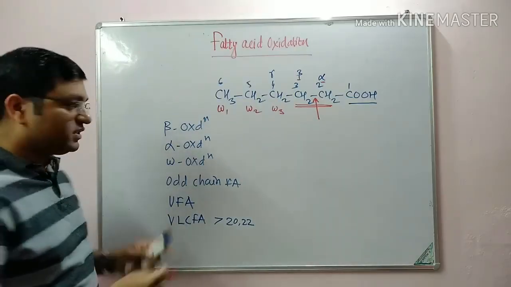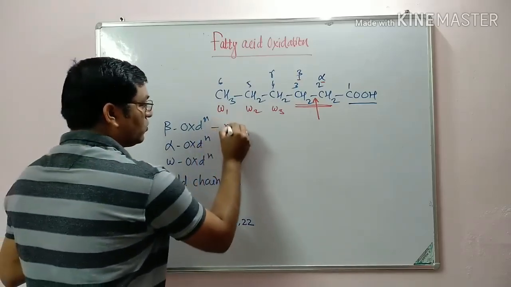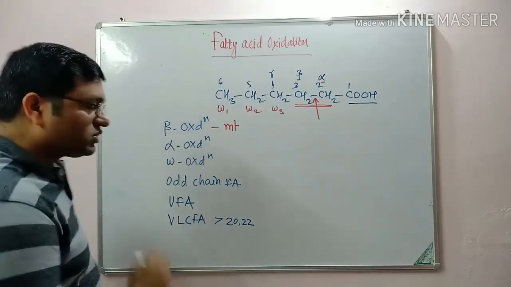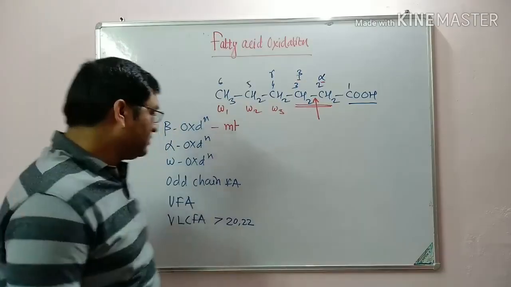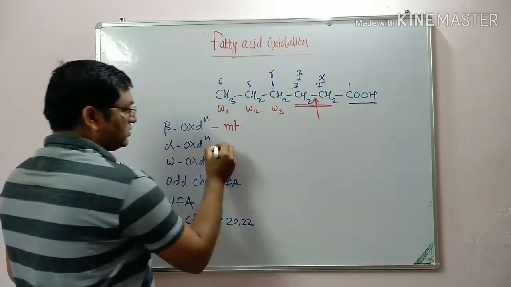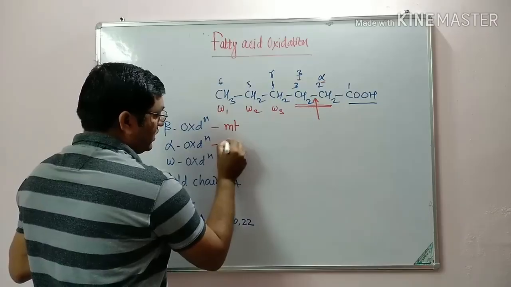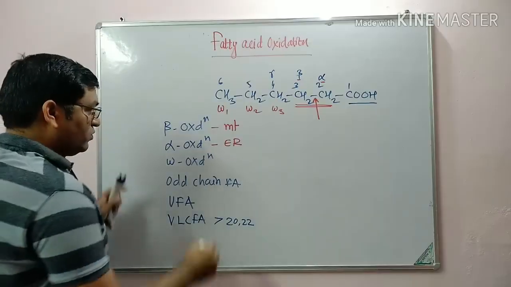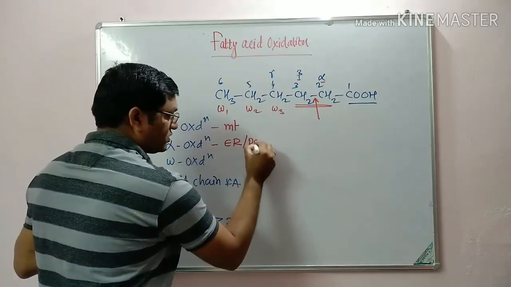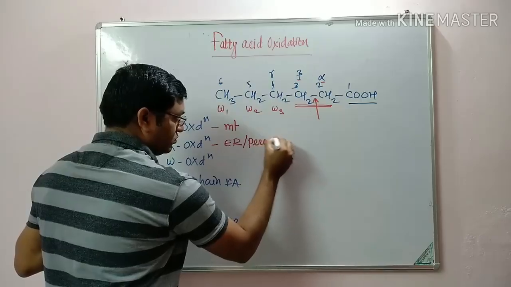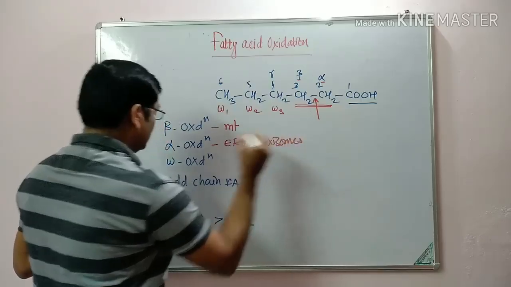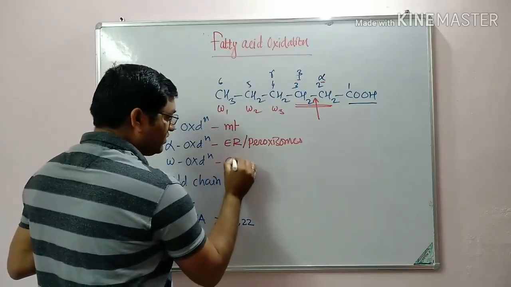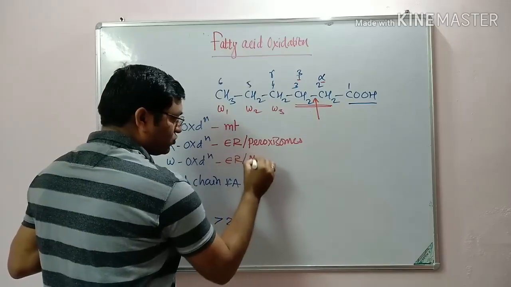Beta oxidation occurs in the mitochondria. Alpha oxidation involves the oxidation of phytanic acid, and it occurs in the endoplasmic reticulum or peroxisomes. Then omega oxidation occurs in the endoplasmic reticulum and microsomes.